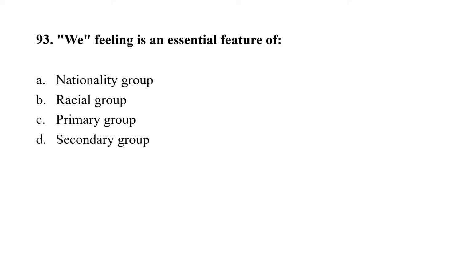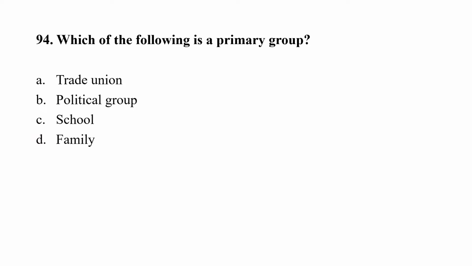Question number 93. We feeling is an essential feature of: option A, nationality group; option B, racial group; option C, primary group; option D, secondary group. In sociology, we feeling can be seen as a sense of belongingness among a certain set of people based on common characteristics like religion, nationality, caste, etc. So here among these options, primary group is the correct answer, and we feeling is an essential feature of this group, primary group.